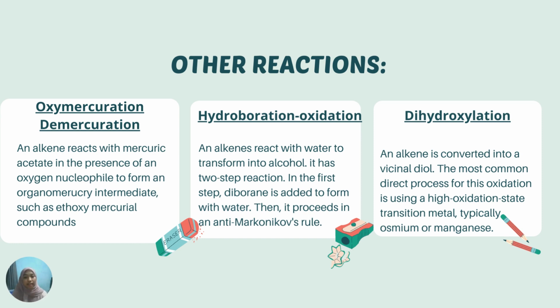The last one is dihydroxylation. Dihydroxylation is when an alkene is converted into a vicinal diol. The most common and direct process for this oxidation is using a high oxidation state transition metal, typically like osmium or manganese. So that's for reactions in alkenes.